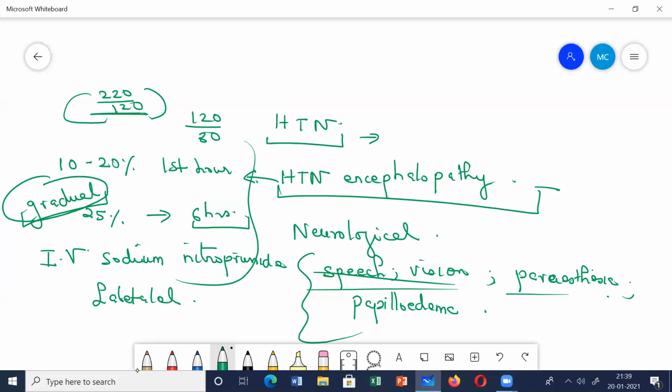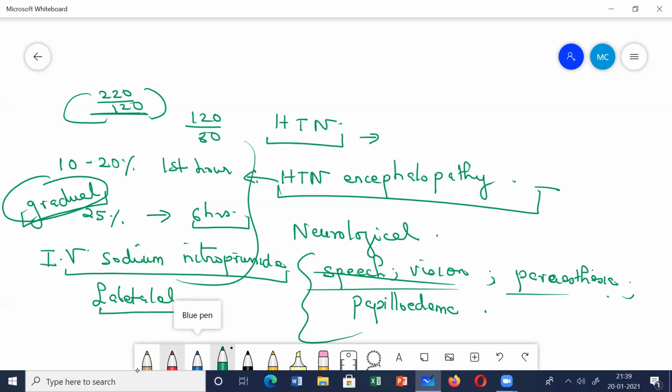Okay, nifedipine, because as I told you in the just previous one, they are very short acting, and they cause a sudden fall in BP, and there is a reflex increase in the sympathetic activity, and it can precipitate angina and myocardial infarction. So just write, this is the drug of choice in hypertensive encephalopathy. You can also give parenteral labetalol.